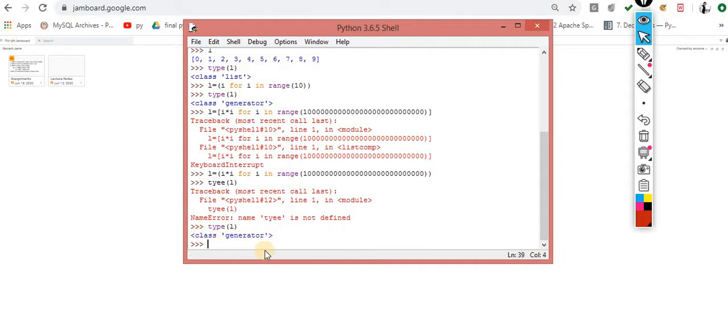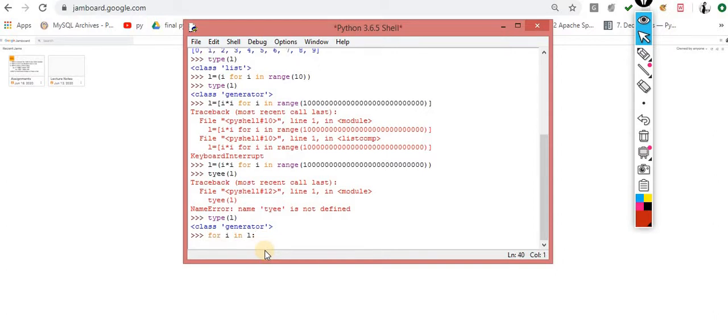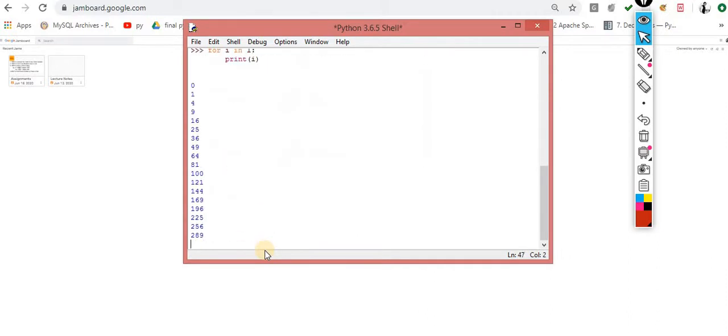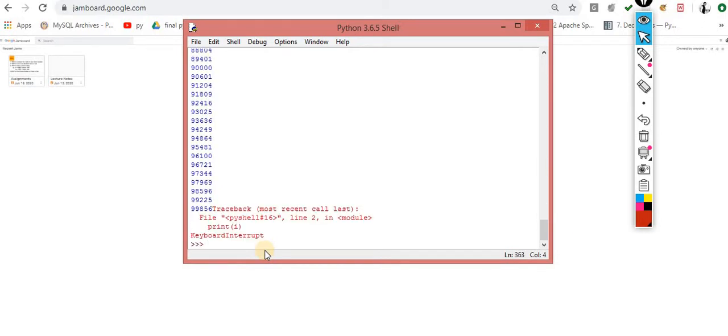Now how can I get the value from this generator? For i in L, and then I have to print. Now you can see the output. So this is the output for the previous statement. This is the only difference between list and tuple. Inside list, the concept is called list comprehension. Inside tuple, the concept is called generators.